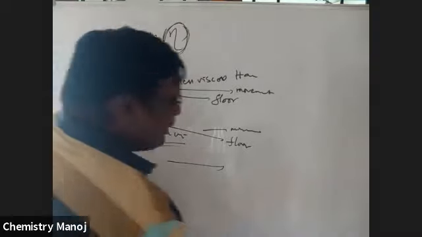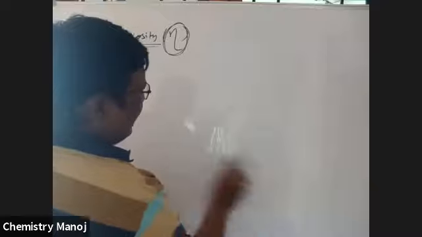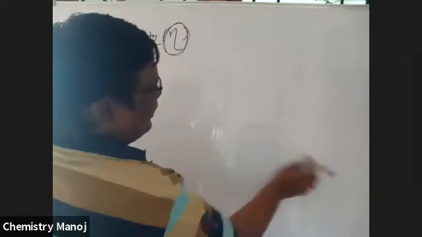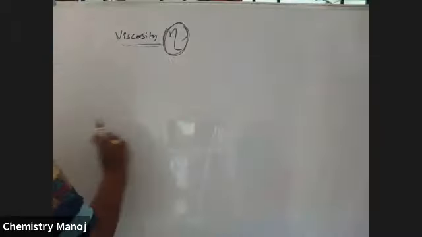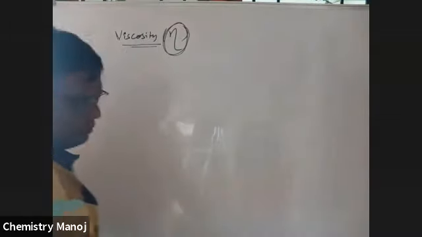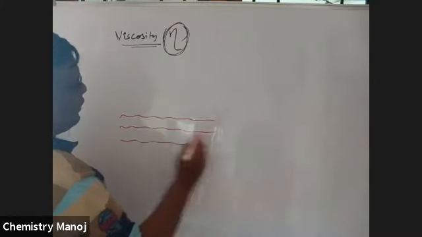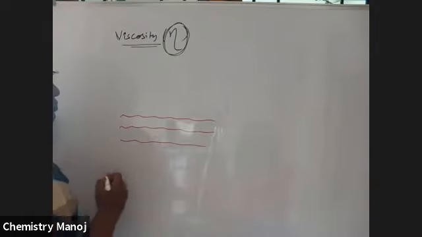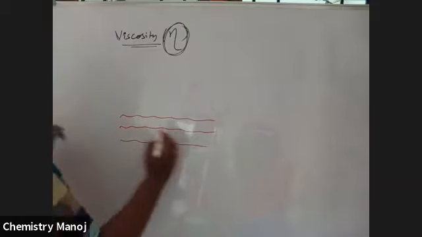So let us take the explanation for this viscosity. Let us observe the flow of water in ponds or lakes. See here, I'm going to take a canal. These are the waters and this is a canal. So what we observe here is the upper layer.